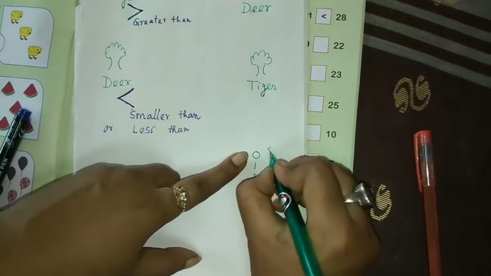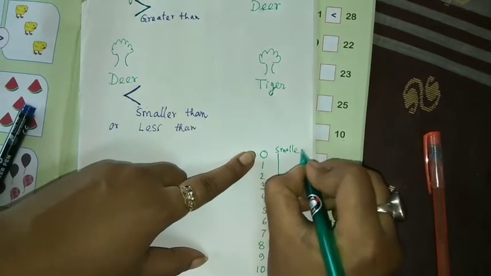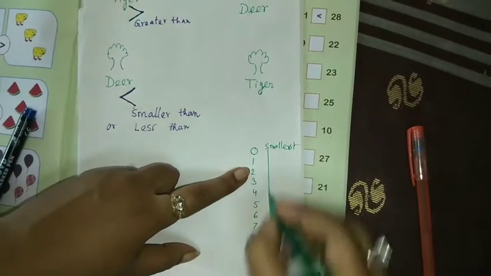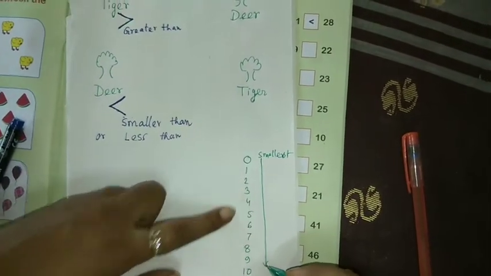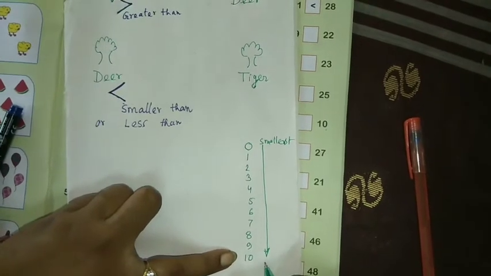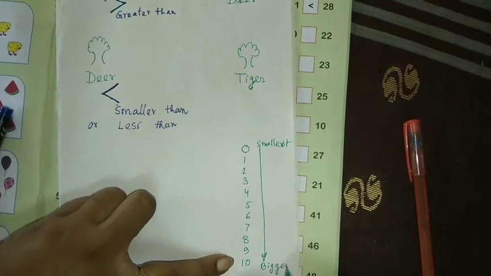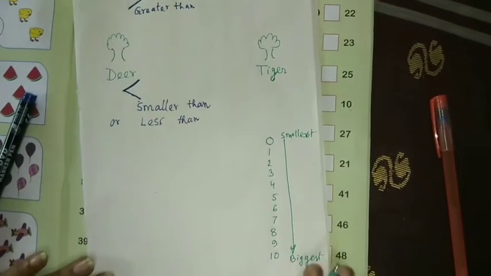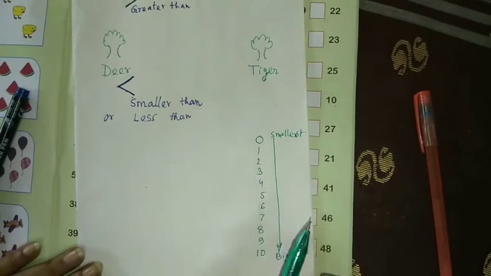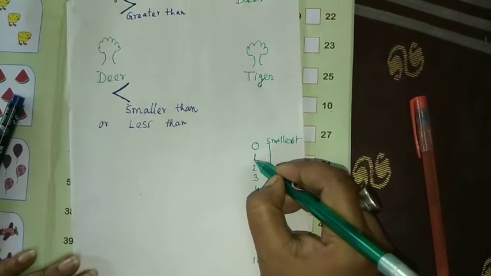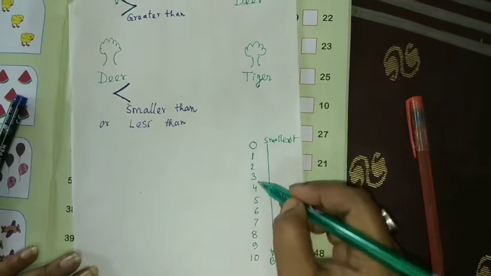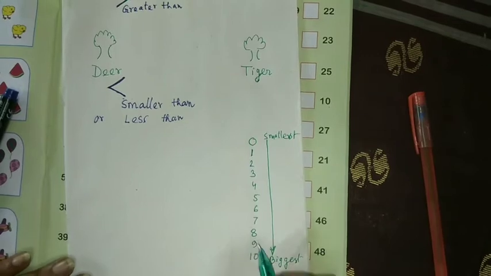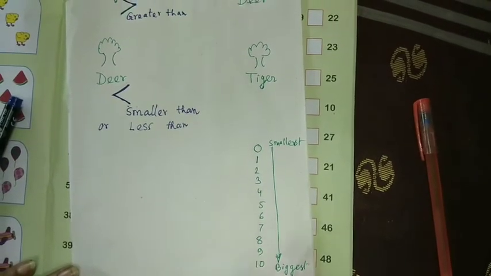This is the smallest number, and in this 1 to 10, this side is the biggest number. When you count, the numbers that come first are small, and those that come later are called big numbers.